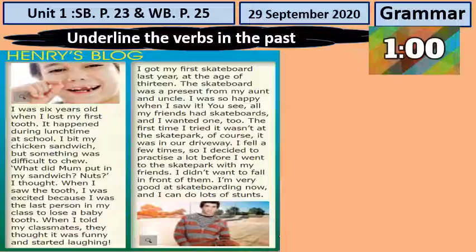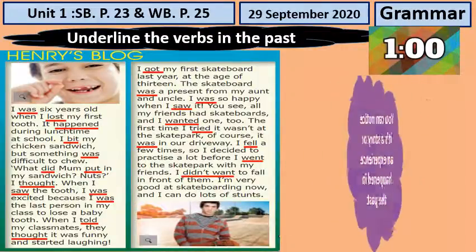Now let us see. We have a large number of past verbs. Let us start: was, lost, happened, was, they bought, we have told, we have wanted, didn't want, fell, and got. Do you have it the right way?